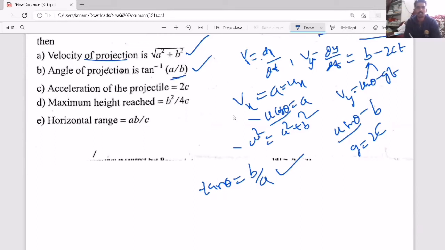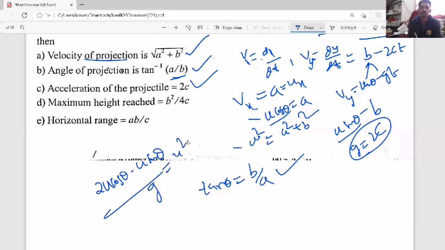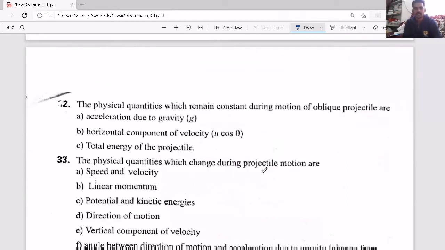But here they have given it a little bit reversed, so please change it. Acceleration of the projectile: acceleration is g, how much? 2c. Then maximum height, we already found it before. Maximum height is uy square by 2g, or u sin theta whole square by 2g. Horizontal range is 2 into u cos theta into u sin theta by g, or else u square sin 2 theta by g. So this way you can understand the questions. They can give questions like this also.